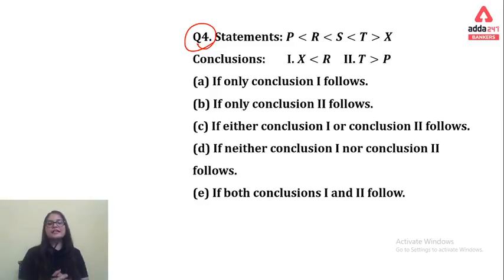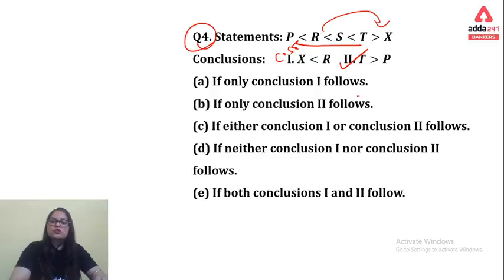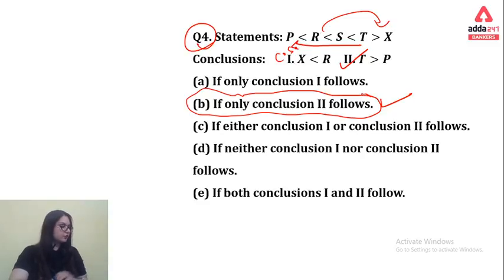I hope you guys have done with the question. So let's check the question. We want a relationship between R to X, but we are not having the confirmation. What will be the relationship between R and S? So we go with can't say. Coming on to the next question, T to P. We are having a clear-cut relationship with T to P. So we are having only the second option right, which we are having in option B. B option is the right answer for this question.